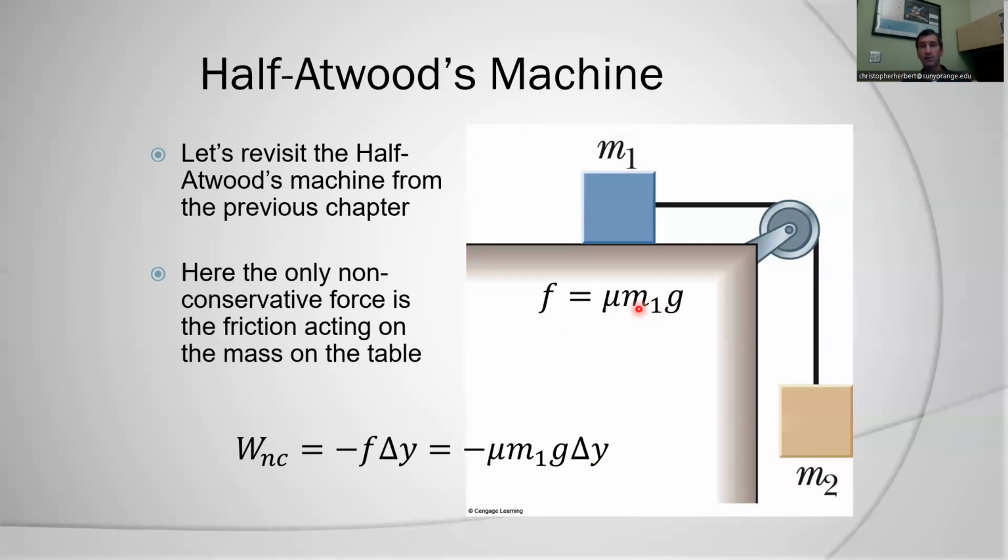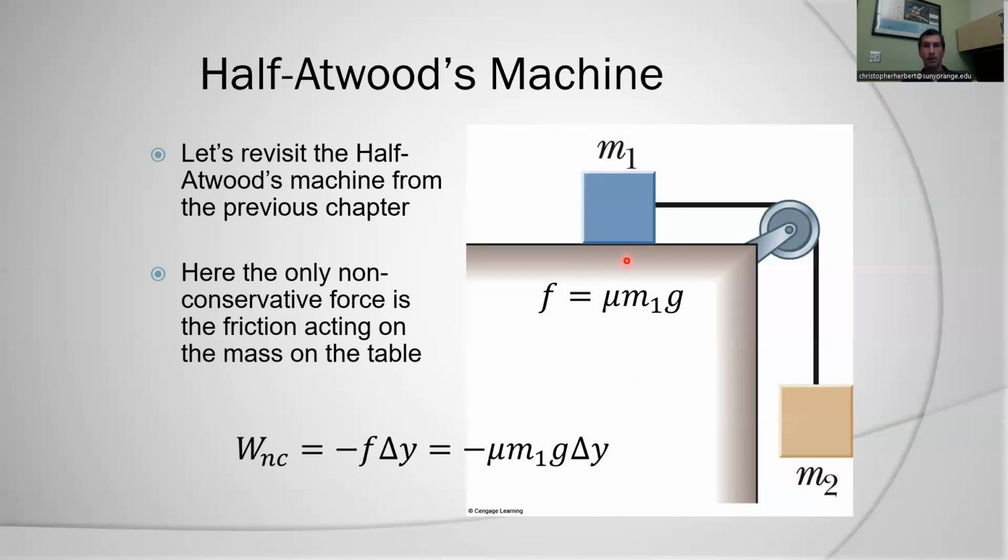Friction is equal to mu M1 times g, since we're on a level surface. Therefore, the work done by the non-conservative force is friction times the change in distance. We have a constant force, so we don't have to integrate. So we get negative mu m1 g times delta y as the work done by friction.